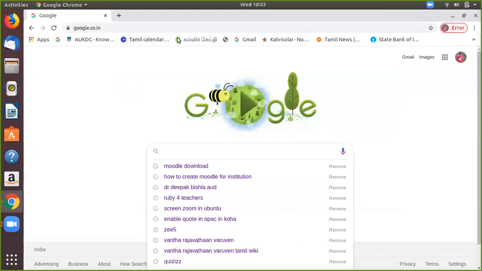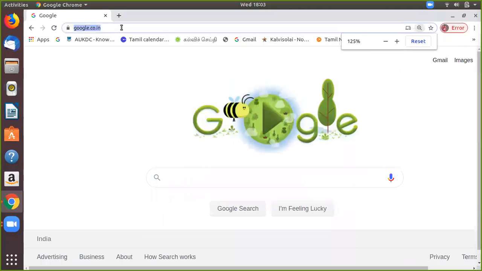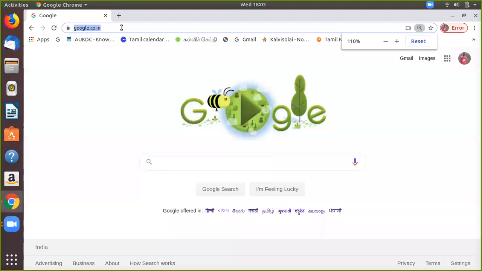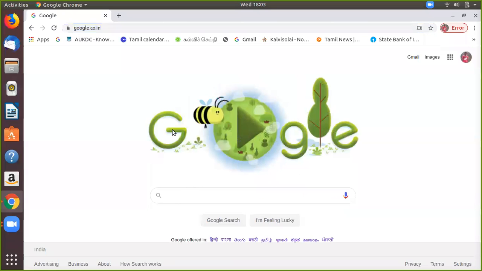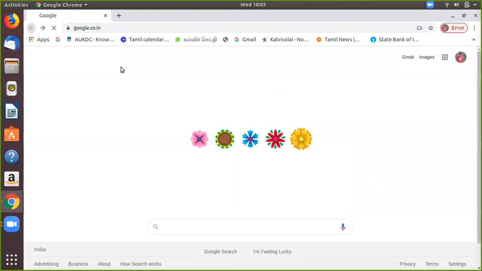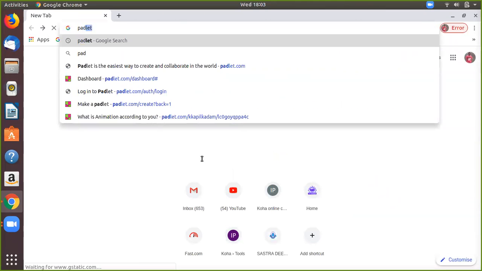So the first important tool for the interaction of students in ICT is called Padlet, P-A-D-L-E-T.